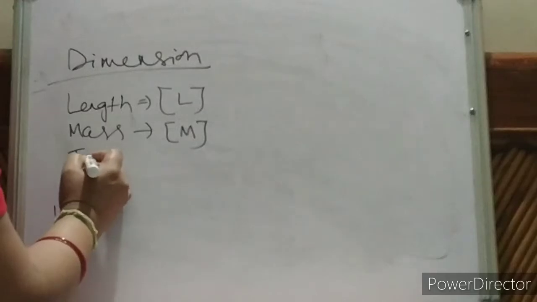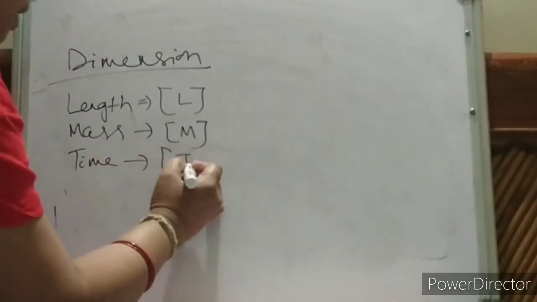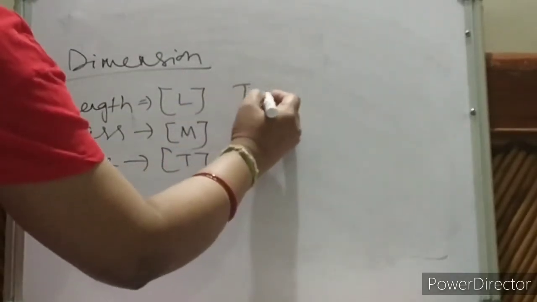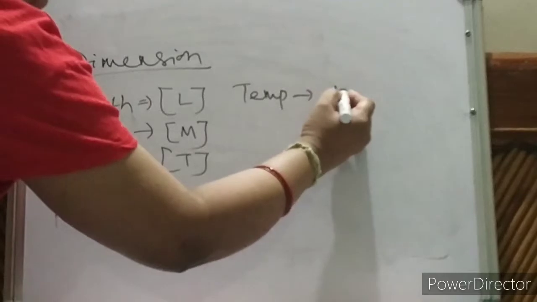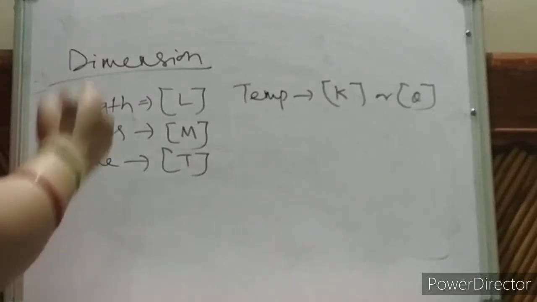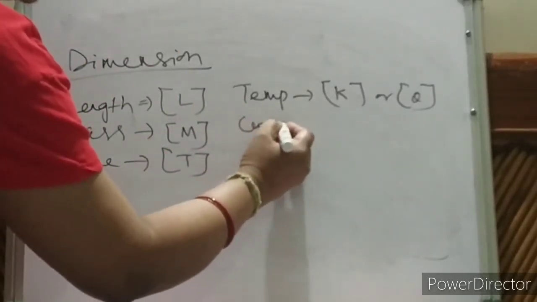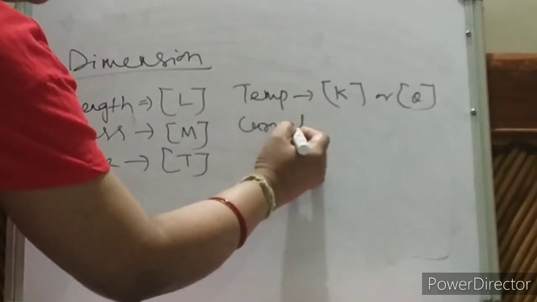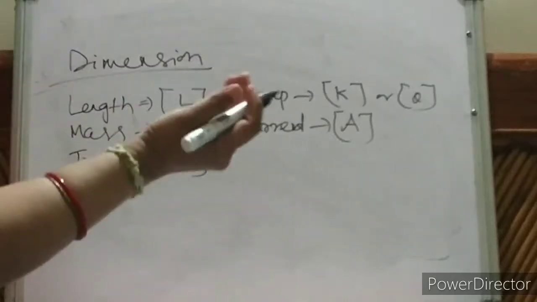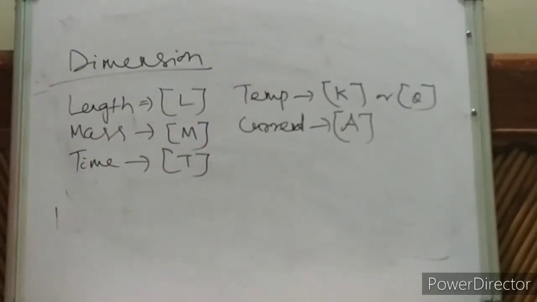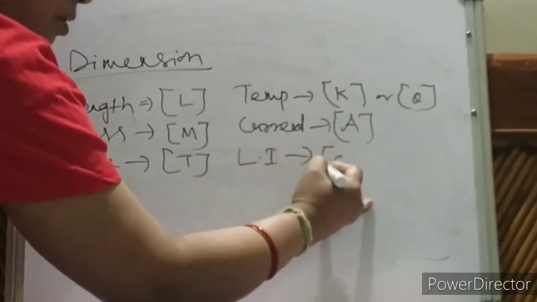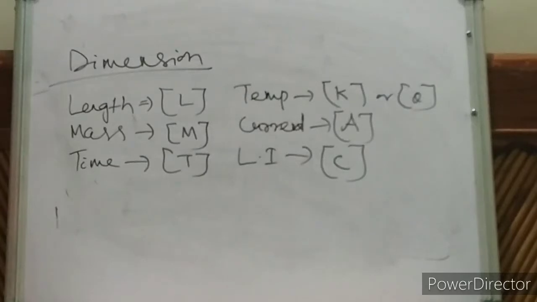Time, T. Okay. Temperature, K, sometimes in some books also theta. Then current, electrical current, ampere. It is like this. In some books also it is I. Then luminous intensity, C. Very rarely used.